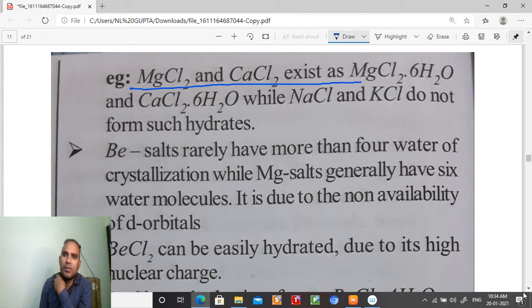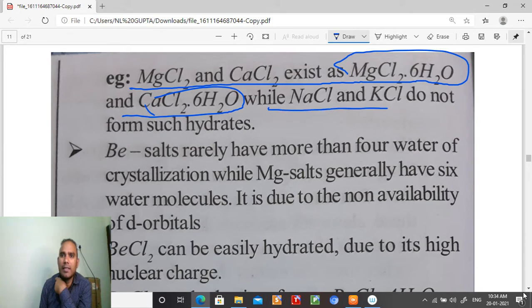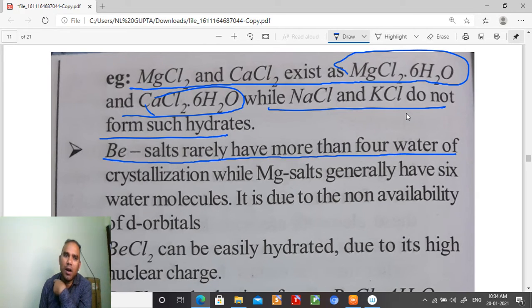MgCl2 and CaCl2 exist as MgCl2·6H2O and CaCl2·6H2O, while NaCl and KCl do not form such hydrates. Beryllium salts rarely have more than 4 water molecules of crystallization, while magnesium salts generally have 6 water molecules.